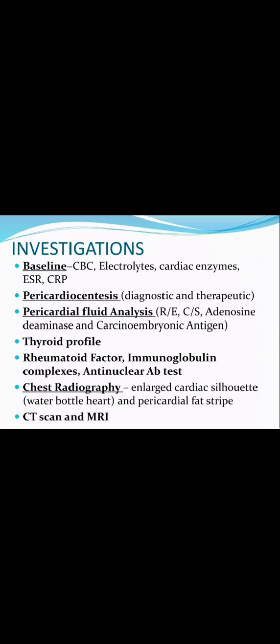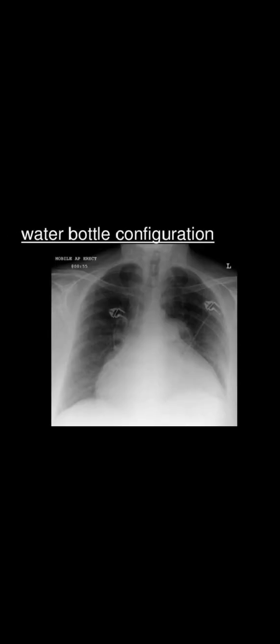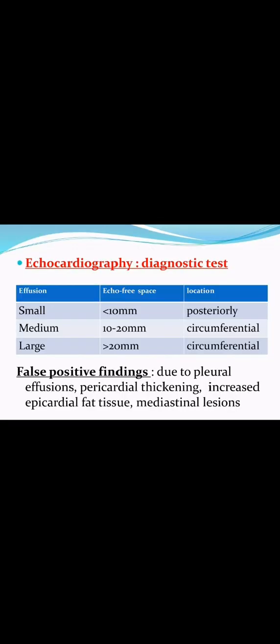Chest radiography. While you are taking the chest x-ray, we are able to see an enlarged cardiac silhouette, that is a water bottle heart, and pericardial fat strip can be seen in the chest x-ray. Then CT scan and MRI also can be done to find out this particular problem. So in this image you can see water bottle configuration. Here in chest x-ray we are able to see the particular feature.